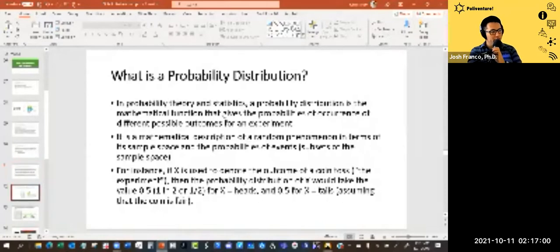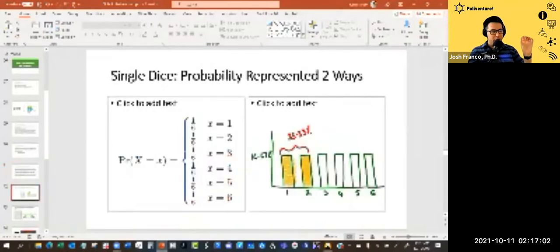Now let's see an illustration of this. So if we had a single dice, right, we know a dice has 6 sides, and we can see probability represented in 2 ways. On the left-hand panel, you'll see that Pr(X = x) equals, and then here's the different types or ranges of probability. So 1/6 chance that you'll roll a 1, a 1/6 chance that you'll roll a 2, a 1/6 chance that you'll roll a 3, a 1/6 chance that you would roll a 4, a 1/6 chance that you would roll a 5, and a 1/6 chance that you would roll a 6.